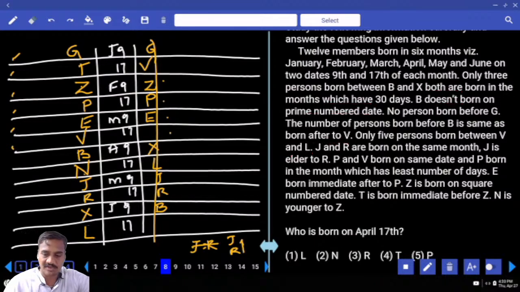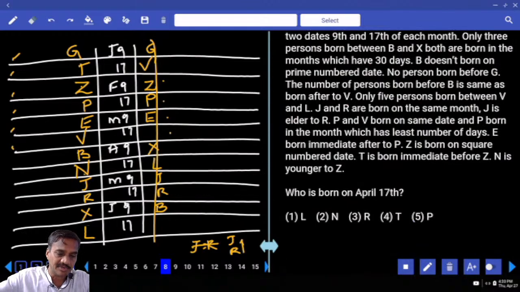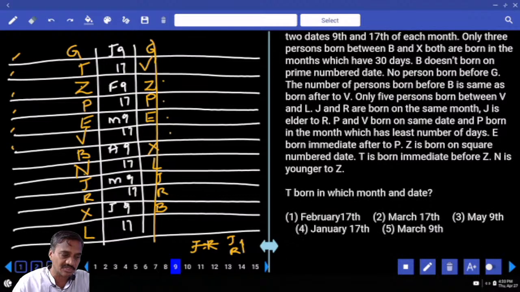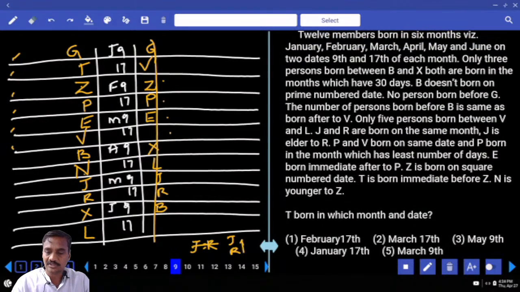Now who is born on 17th of April? April 17th, that is N, choice 2 to question number 8. The next one, question 9: T is born in which month and date? Now T, 17th of Jan. Question number 9, choice 4.